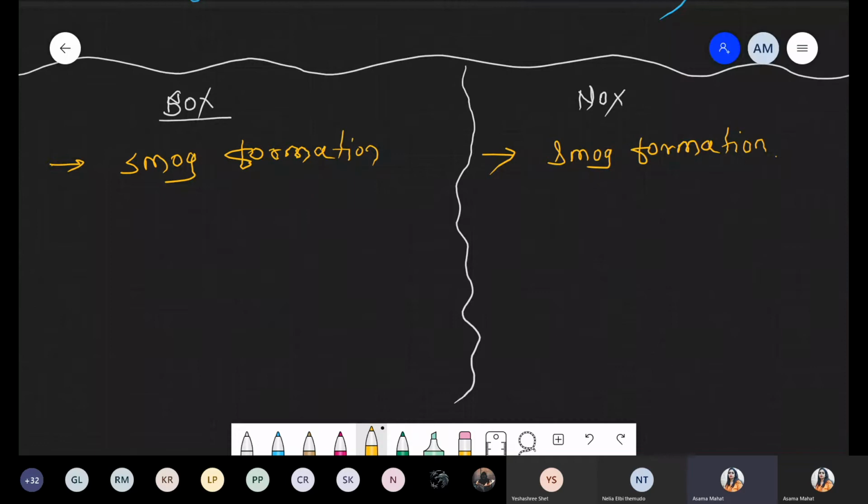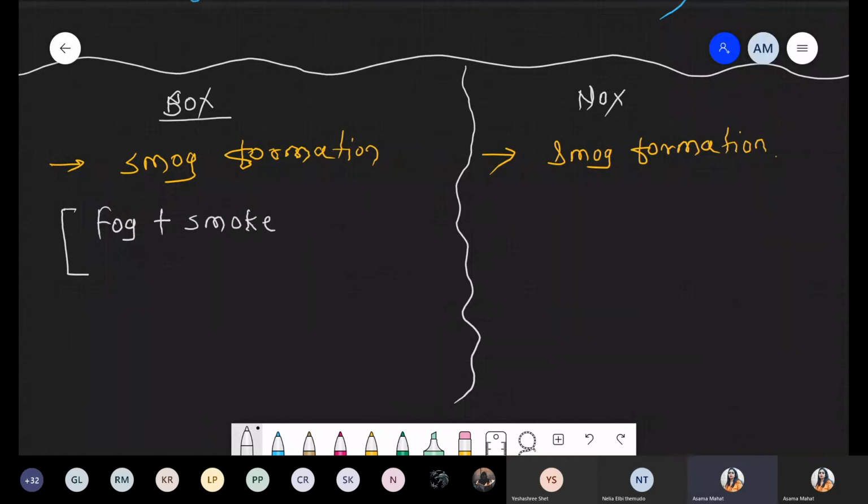But in this condition, first of all, we are talking about what is exactly the difference between the smoke formed due to sulfur oxide and due to nitrogen oxide. So what is the meaning of this smoke? Initially, there is a presence of fog, basically some dark fog or maybe opaque fog. But with fog, there is a mixing of smoke.